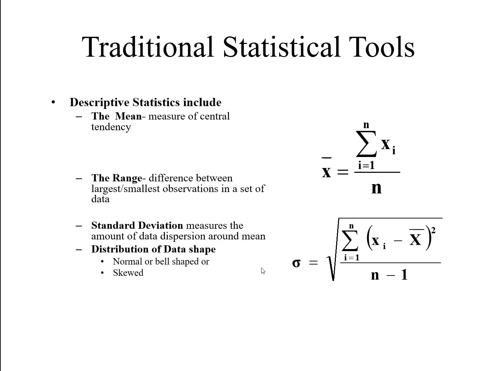Now the traditional statistical tools, as I already mentioned, include descriptive statistics. These are the main pillars of descriptive statistics: the mean, a measure of central tendency, which gives you the average, and the range, the difference between the largest and smallest observation in a set of data. For example, the formula of the mean is x bar equals the summation of xi divided by n.